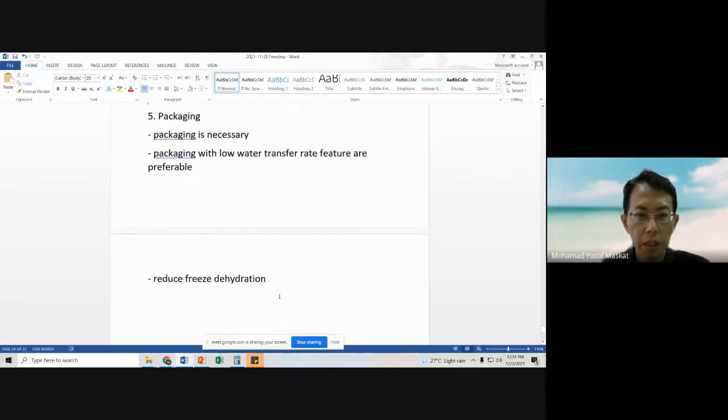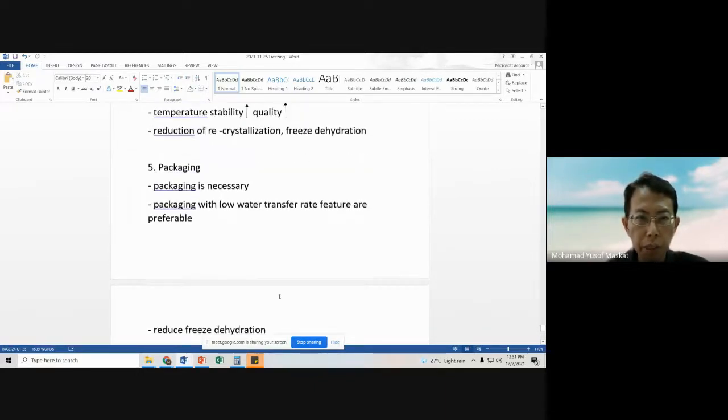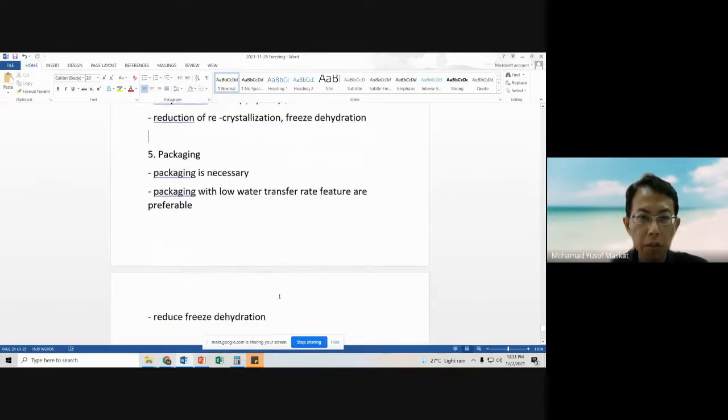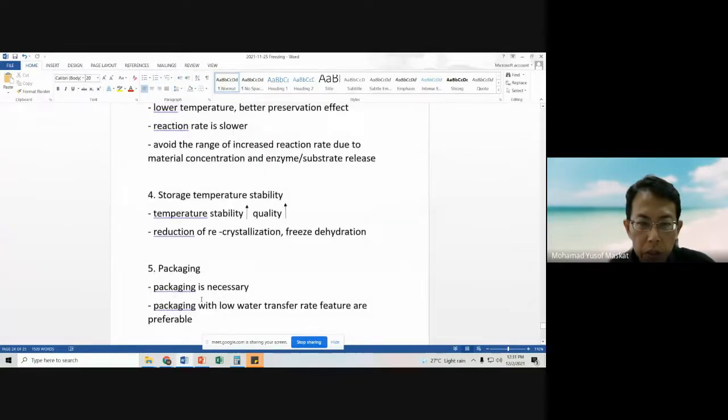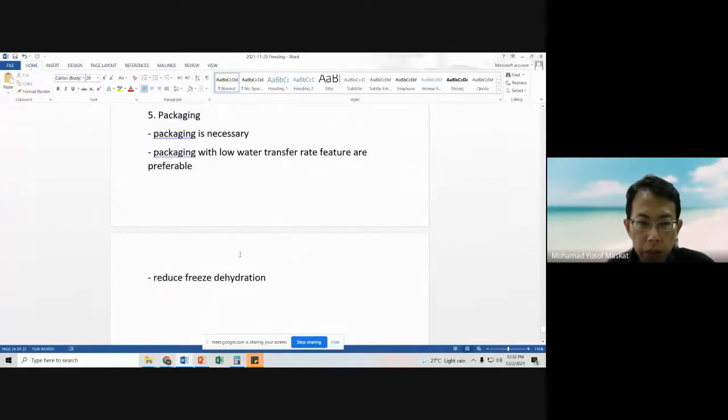And then lastly, it is packaging. This is to reduce freezer burn, and also to reduce other possible chemical reactions such as oxidation. So for every food product, packaging is necessary. Preferably packaging with a low water transfer rate, because we do not want to lose the moisture. It also reduces freeze dehydration, which would result in freezer burn.